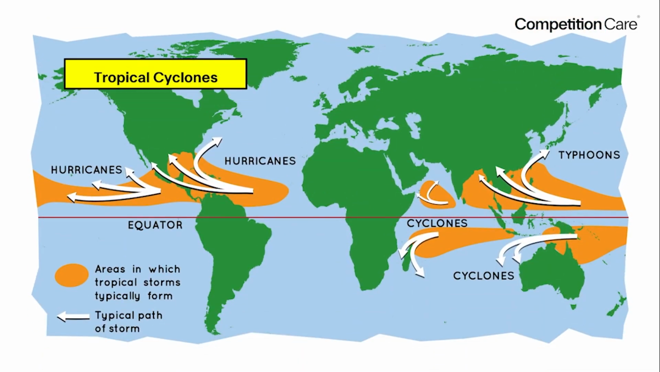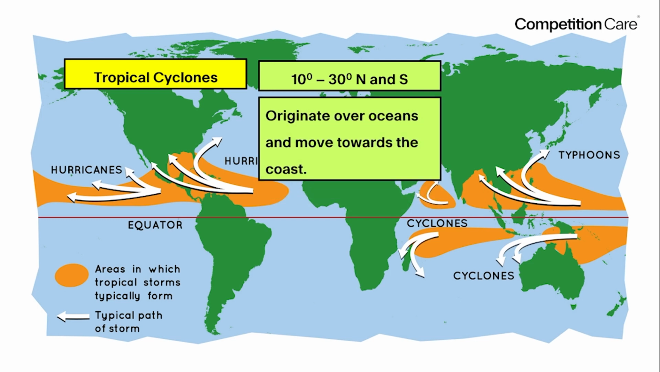Now there are two types of cyclones and number one is tropical cyclones. From the name tropical cyclone we can understand that cyclones formed in the tropics are called tropical cyclones. So latitude wise, if we say, then from 10 degree to 30 degree in both the hemispheres, that is in northern and southern hemisphere, the cyclones that form between 10 degree to 30 degree are known as tropical cyclones. These cyclones originate over ocean and then slowly move towards the coast. So they originate over oceans and move towards the coast.